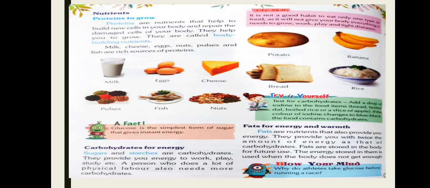We have so many things by which we can get proteins, and we should add these things in our daily food routines. These are milk, cheese, eggs, nuts, pulses, and fish, and these are the rich sources of proteins. So we should take these things in our breakfast, lunch, dinner, whatever we need. You are seeing the pictures: milk, eggs, cheese, pulses, fish, and nuts.